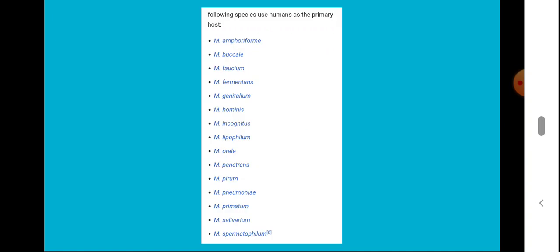So these are some species of Mycoplasma: Mycoplasma amphoriforme, Mycoplasma buccale, Mycoplasma fastidiosum, Mycoplasma fermentans, Mycoplasma genitalium, Mycoplasma hominis, then M. incognitus, lipophilum, orale, penetrans, pirum, pneumoniae, primatum, salivarium, spermatophilum. So several species are there.